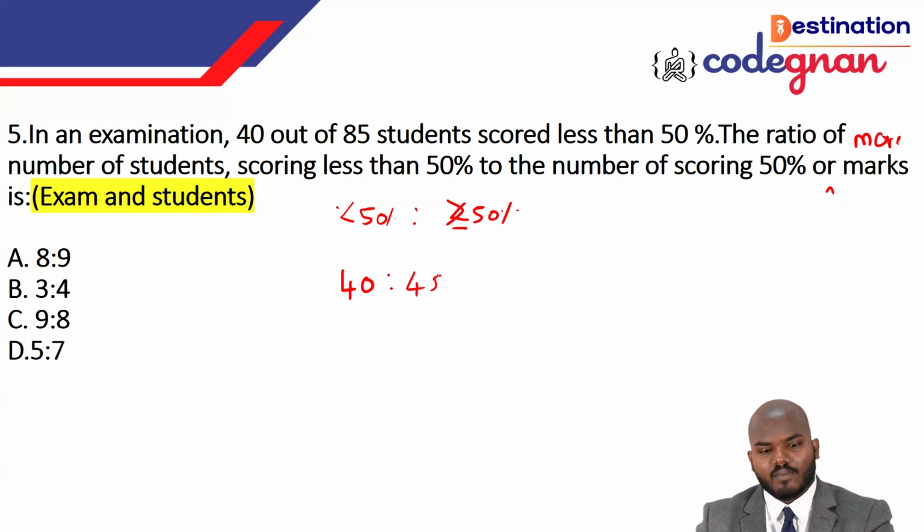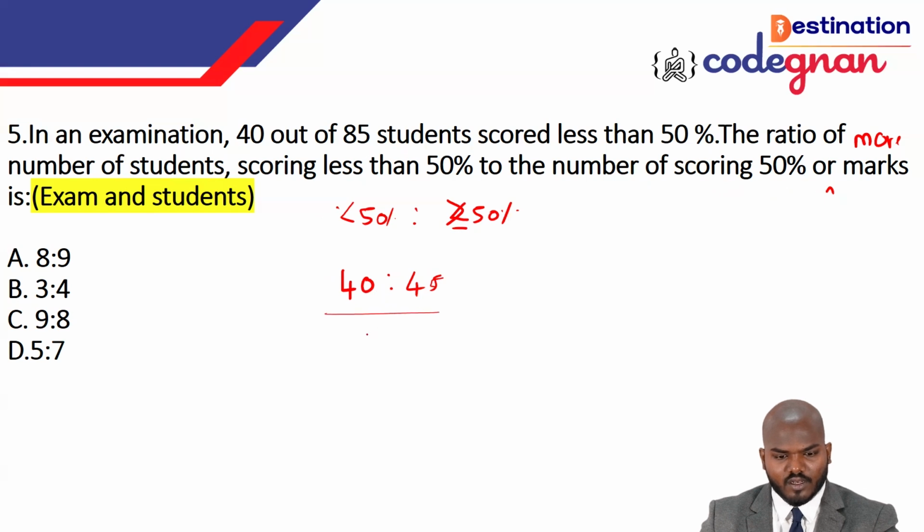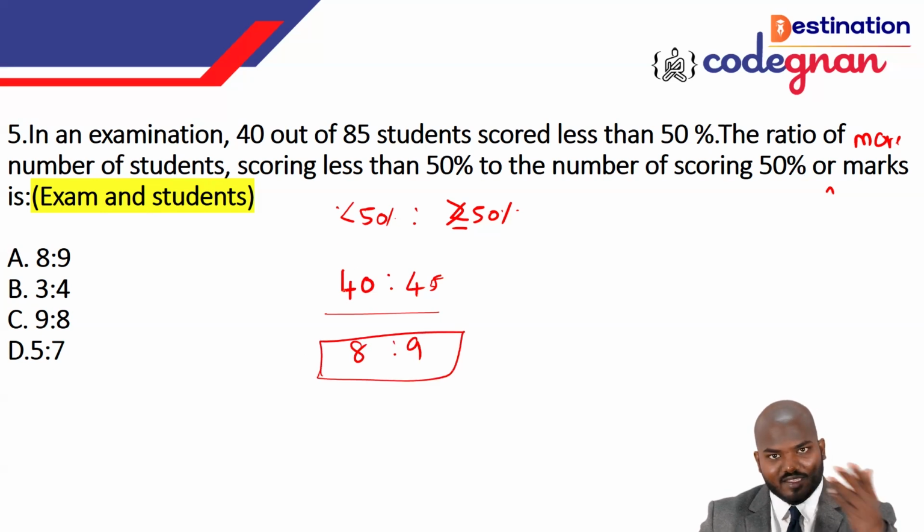So 45 people got 50% or more. If you simplify this ratio, we get the exact answer, 8:9. Out of 85, 40 people score less than 50 marks and the remaining 45 people score 50 or more. It's a very simple question.